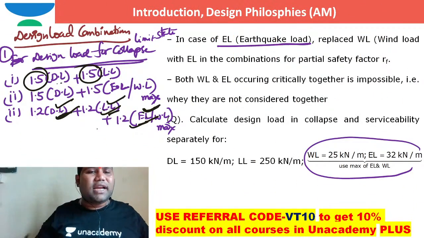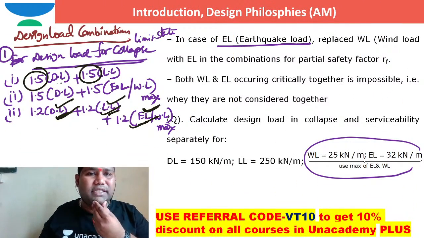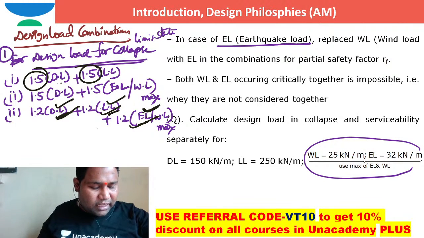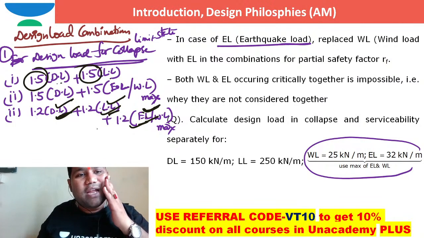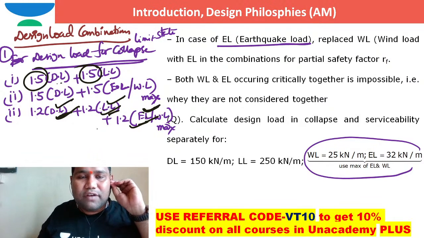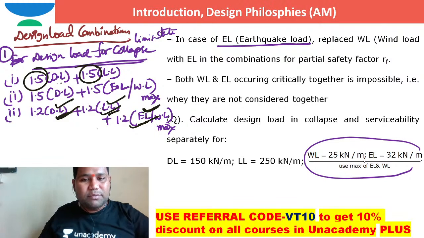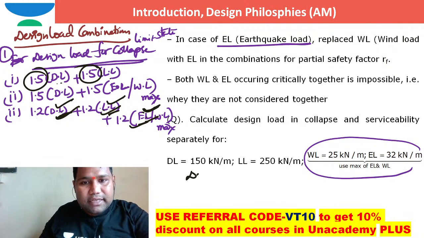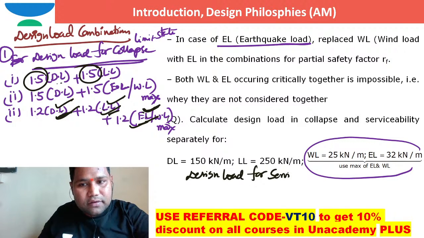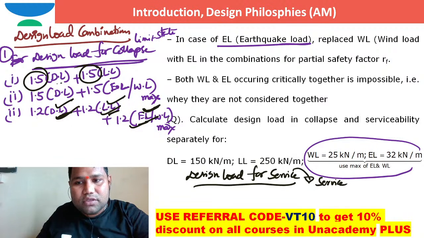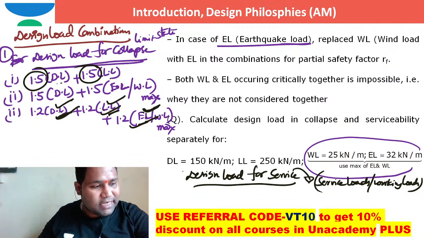Now, these are the design load combinations for limit state of collapse. Now, our brother Devakar will also ask, sir, can you tell us what are the design load combinations for limit state of serviceability also? Yes, for design loads for service, we need to consider just service loads or working loads, whatever may be the actual loads, indirectly.